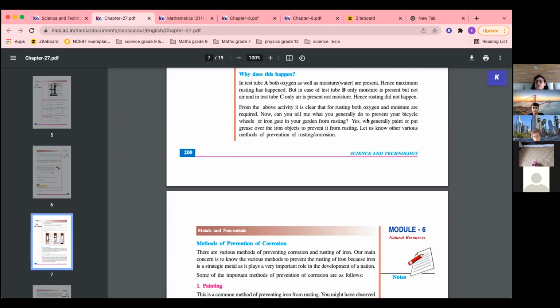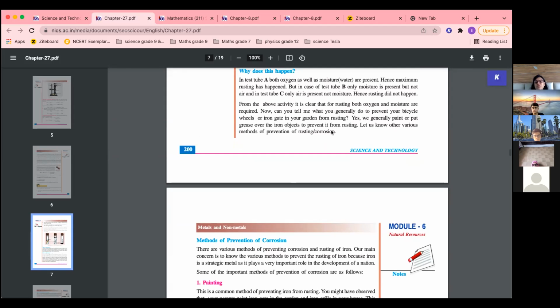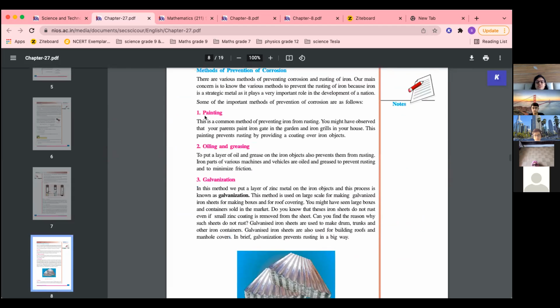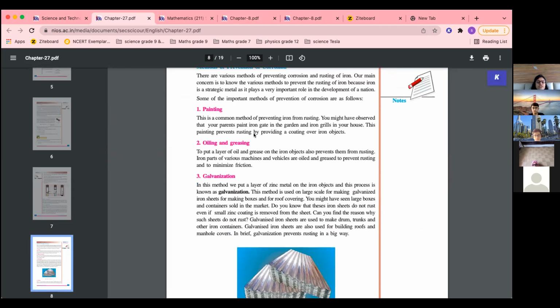You can tell me what you generally do to prevent your bicycle wheels or iron gate in your garden from rusting. So prevention from rusting, what do we do? These are the three things. Painting. You paint it so that iron does not come in contact with moisture or oxygen.